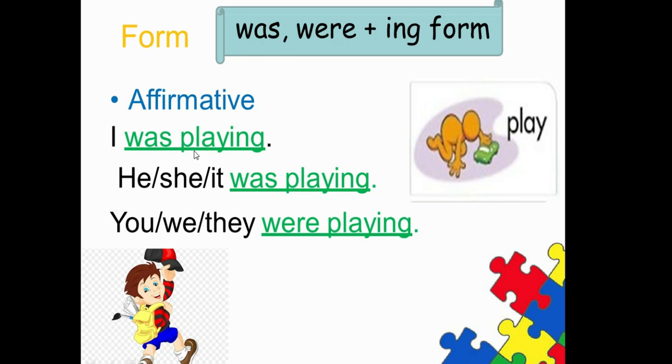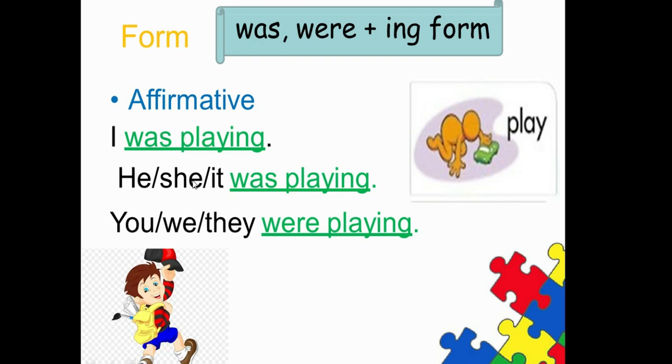This is the formation. Now you already know that there are three types of sentences: affirmative, negative, and interrogative. What are affirmative sentences? Affirmatives are positive statements, in which just a general statement is made. No negation or question is in the statement; those are called affirmative sentences, or positive sentences. You already know that you have to use was and were with the first form of verb plus ing.